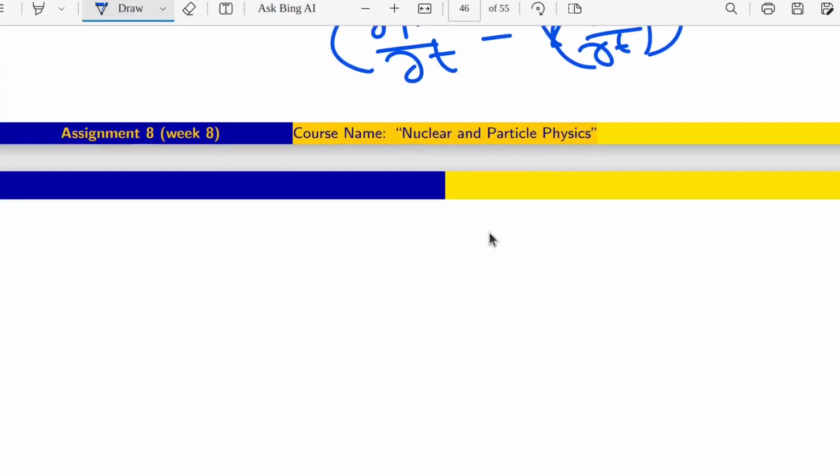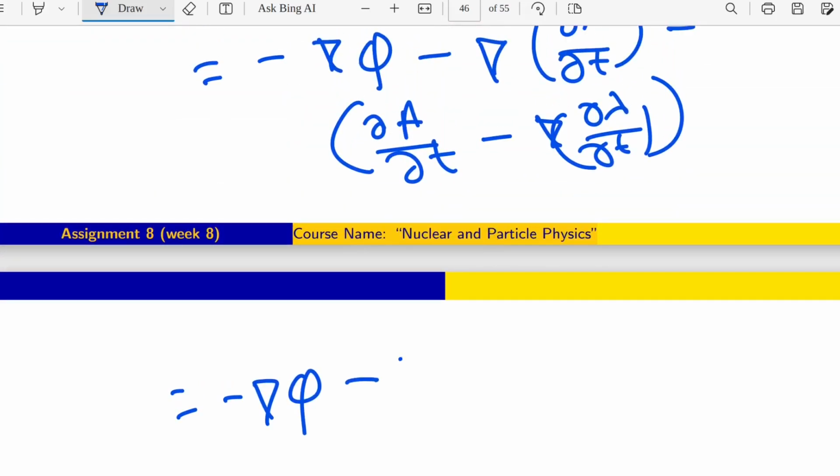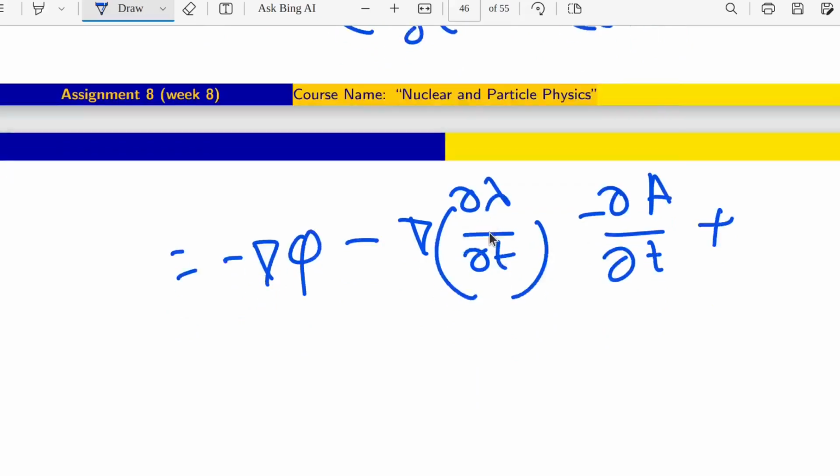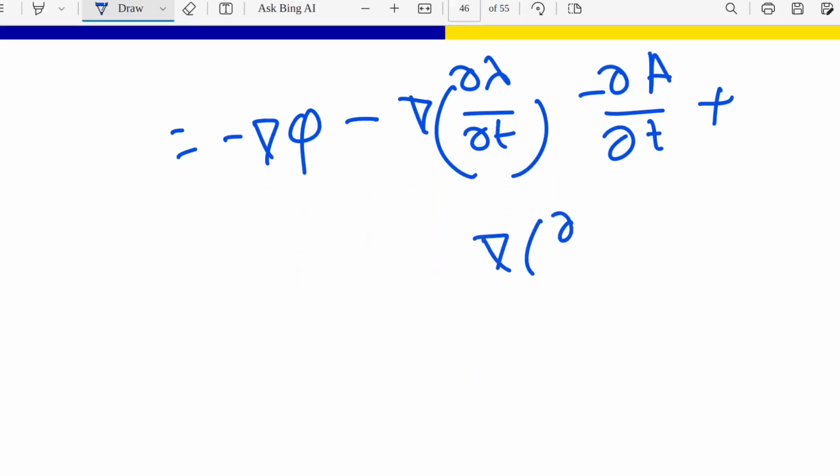So if I write here minus del phi minus del lambda del T minus del A del T, this minus and this is coming as plus del lambda del T.